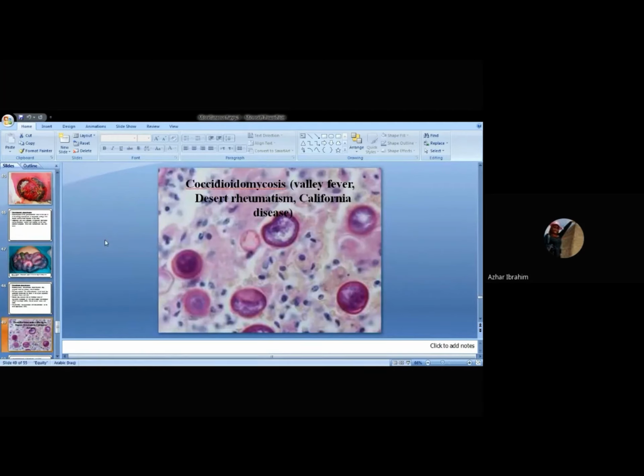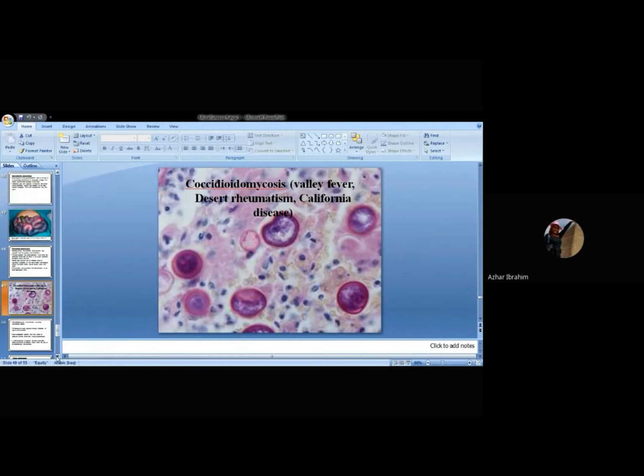The last disease we have today is called coccidioidomycosis, which is also referred to as valley fever or desert rheumatism or California disease. California because it is common, or endemic, in California and the valley area in particular, and later on we will know why it's referred to as desert rheumatism.